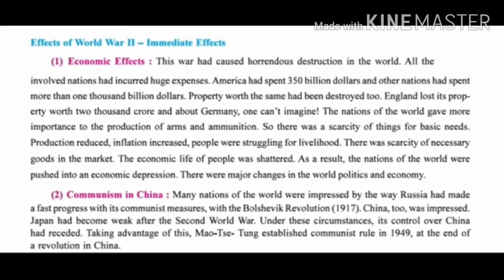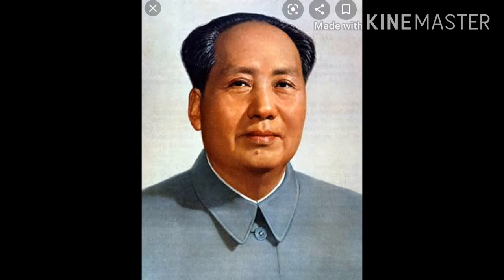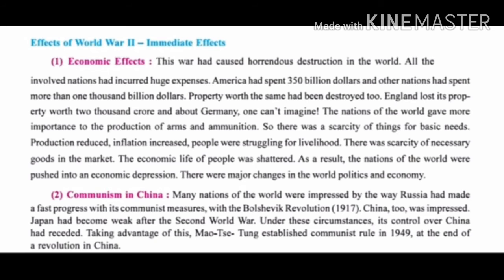So as soon as Japan lost control over China, one person in China took advantage. Who is it? Mao Zedong. Taking advantage of this, Mao Zedong established communist rule in 1949 at the end of a revolution in China, the same as it happened in Russia.